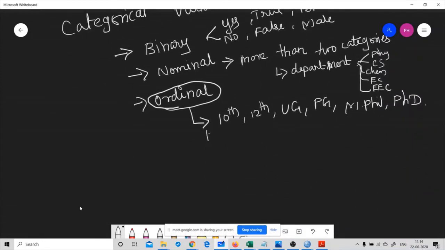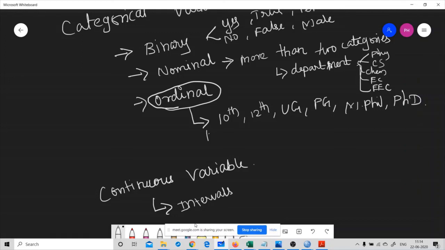So then what is meant by continuous variable? Whenever the variable is composed of values in terms of intervals, for example, a variable that can be ordered with a distance or level between each category that is equal and static.